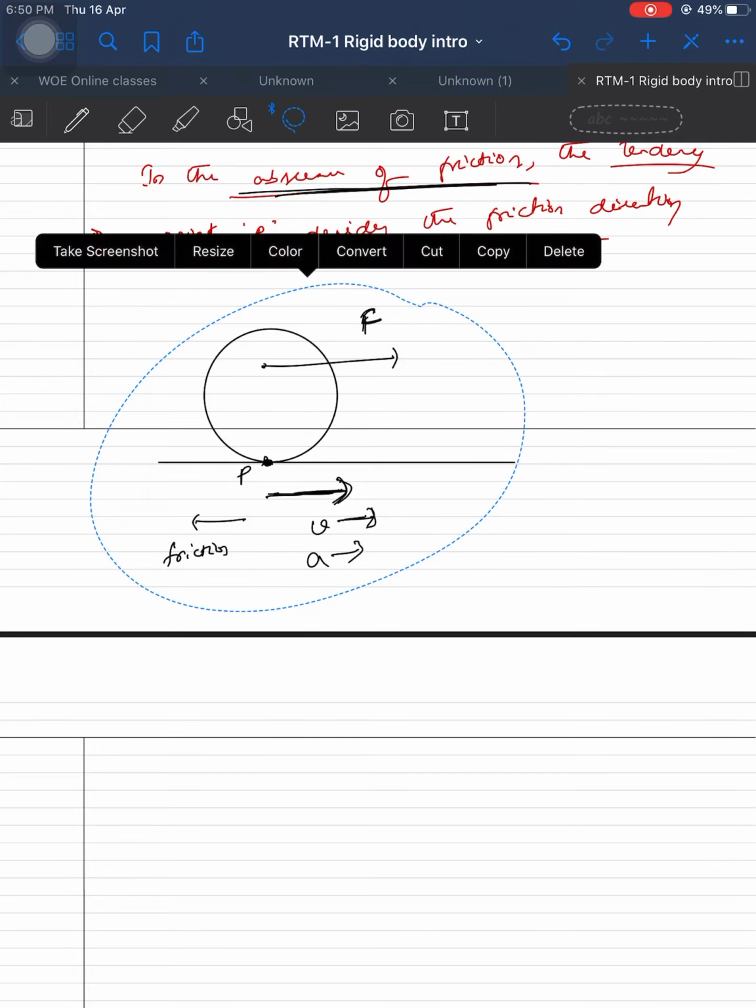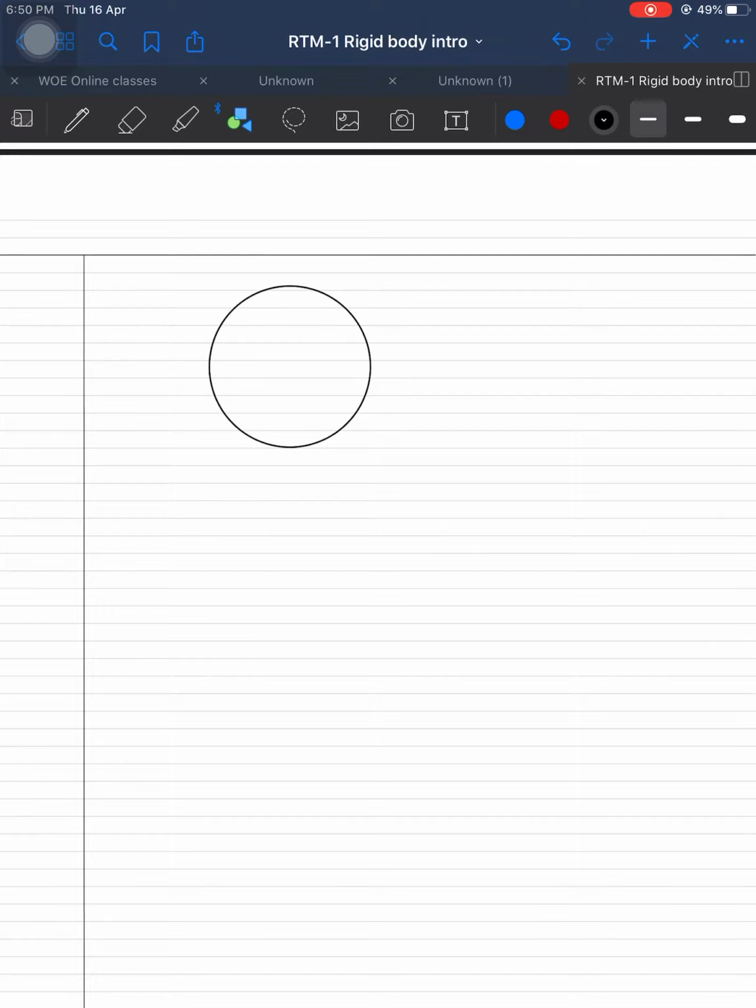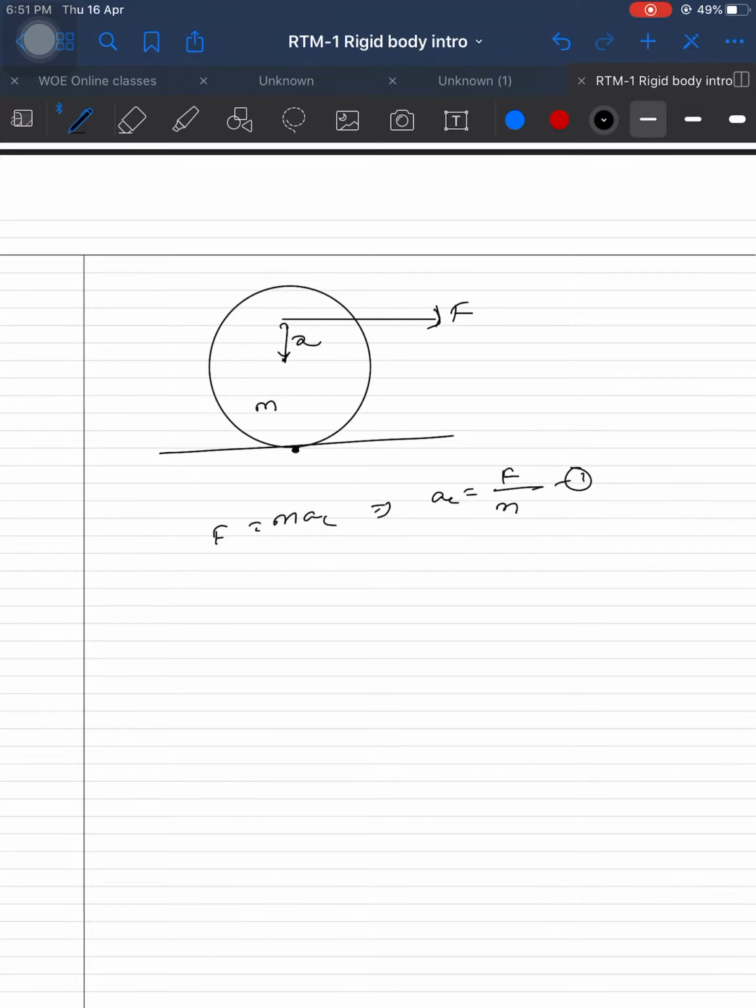Now this is a body, F is acting, force F, and there is no friction as of now, we assumed. So we should assume first there is no friction. We should do two balances. First, the translational force balance: F is equal to ma, with mass M. The center of mass is moving with acceleration F by m. First expression. Next, torque balance.